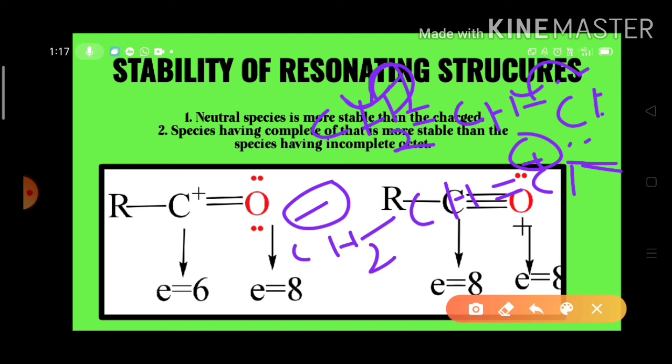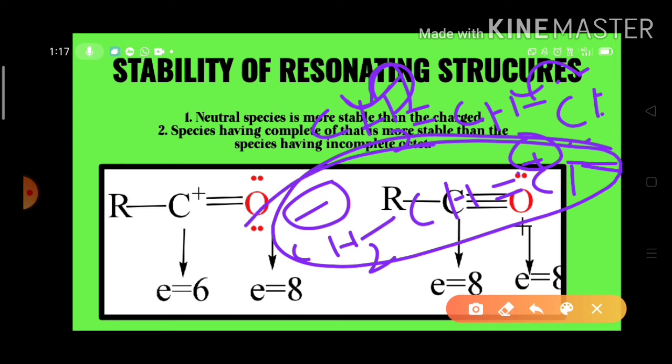So here this conjugated structure has positive as well as negative charges. So compared to this second structure, the first structure is very stable, because in this first structure there is no charge on any atom. This is a neutral species. Structure 1 is a neutral species.